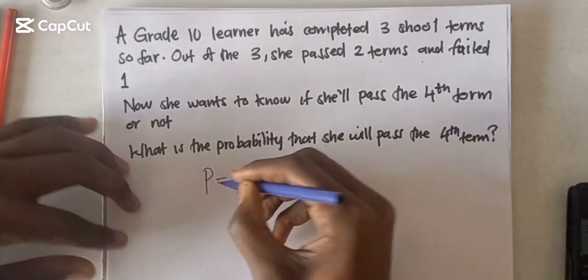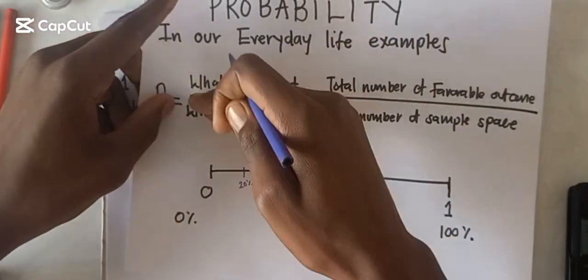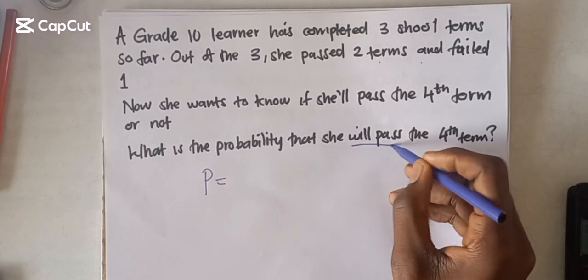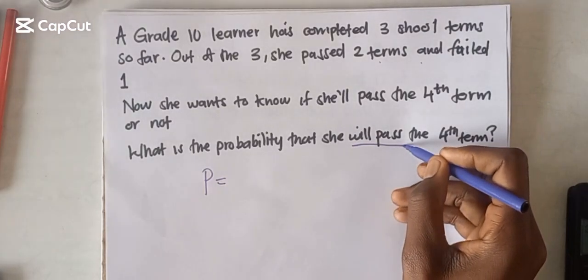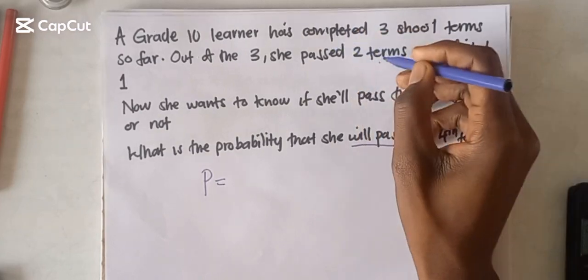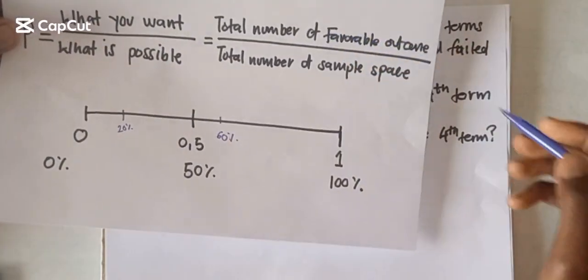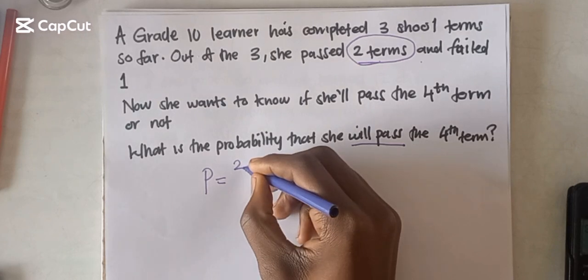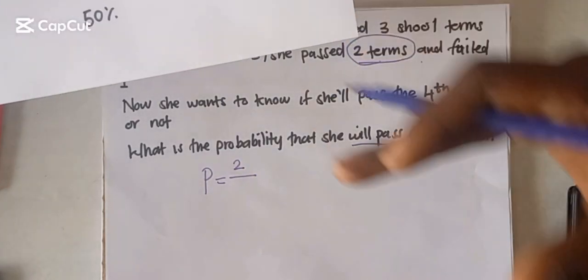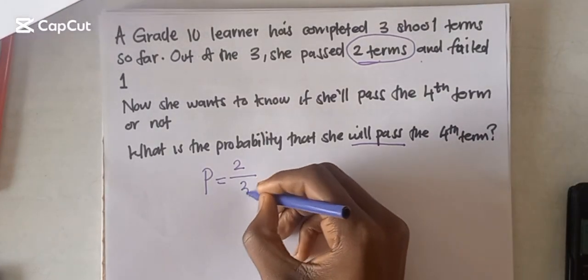We know that probability is equal to what? Probability is equal to what we want divided by what is possible. What do we want? We want to know if she will pass or not. So how many times did she pass for the last 3 times? She passed 2 times, which means the total number of favorable outcomes is going to be 2, divided by all the terms that she has completed, which is 3 times.